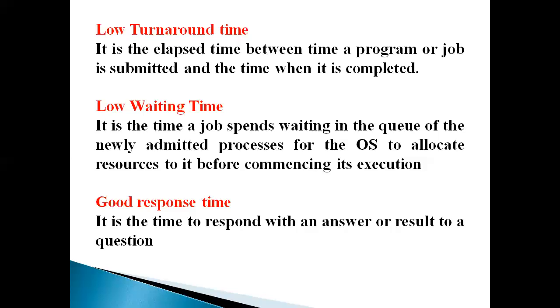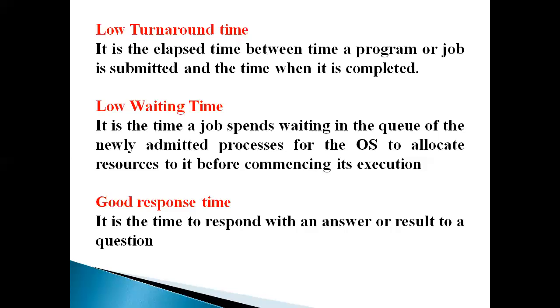Next one is low waiting time. It is the time a job spends waiting in the queue of newly admitted processes for the OS to allocate resources to it before commencing its execution. For example, the CPU is currently executing three processes.